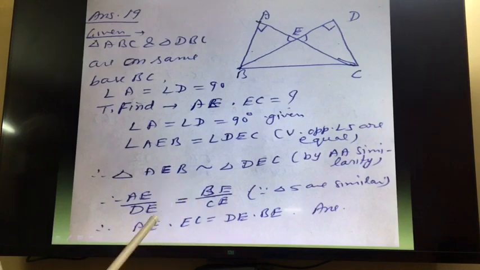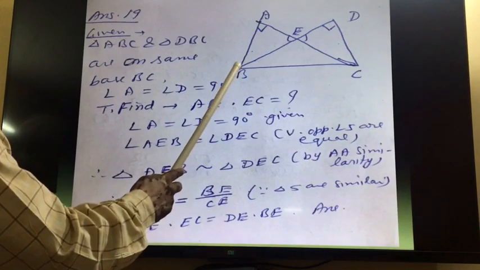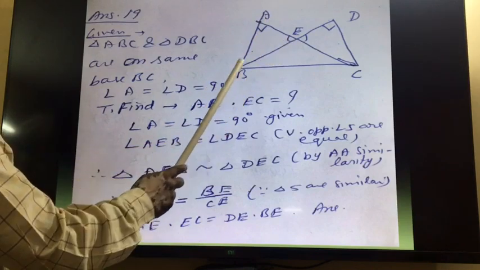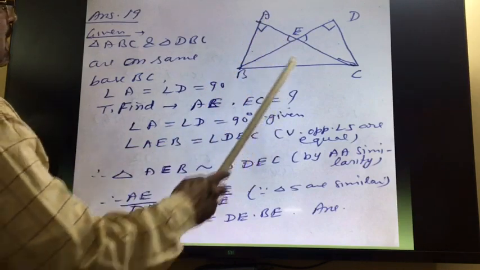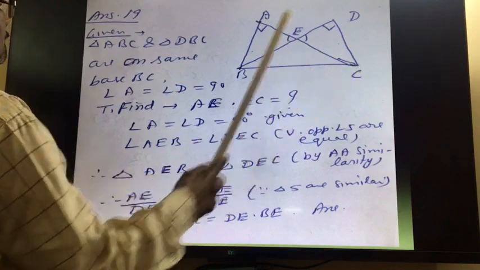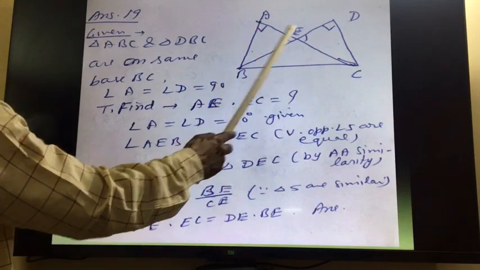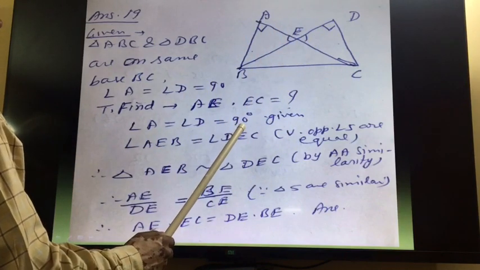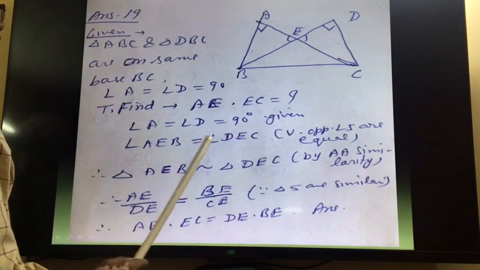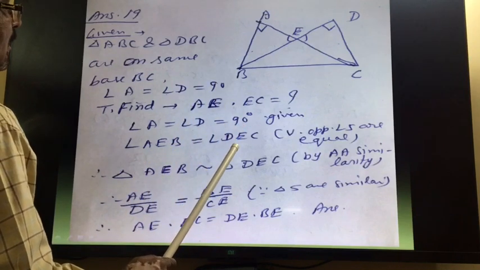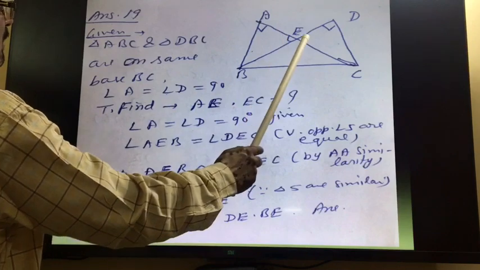So here what we will do, we will take the triangle AEB, DEB, and we will take the triangle DEC. In these two triangles, angle A is equal to angle D, 90 degree given, and angle AEB is equal to angle DEC. These are vertically opposite given.